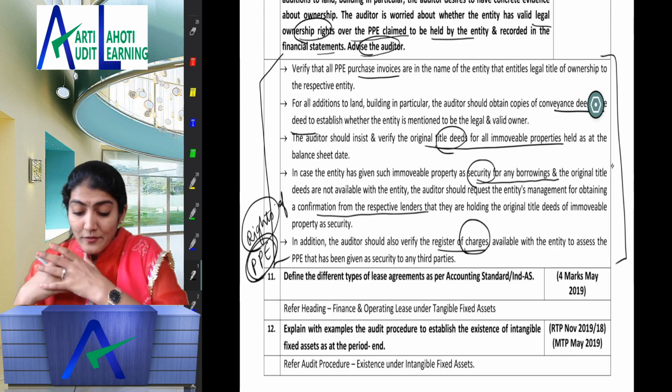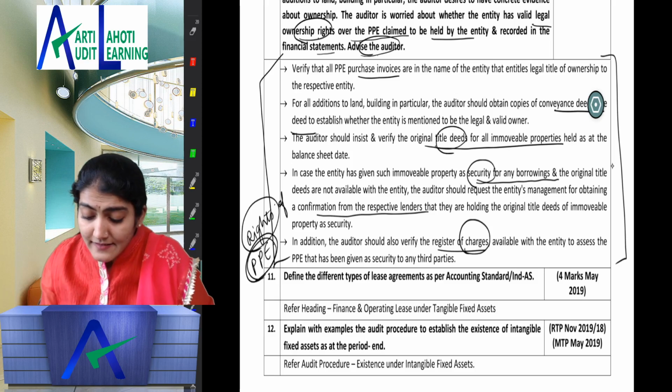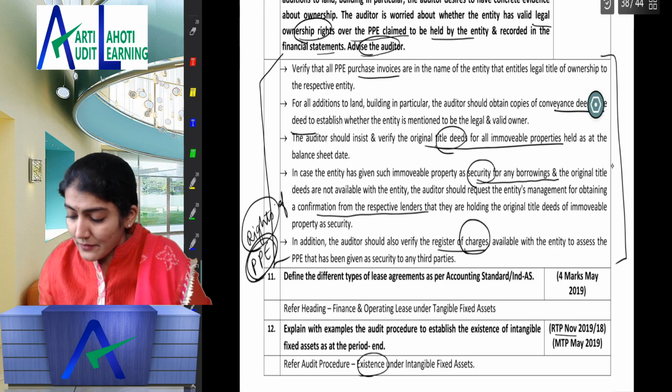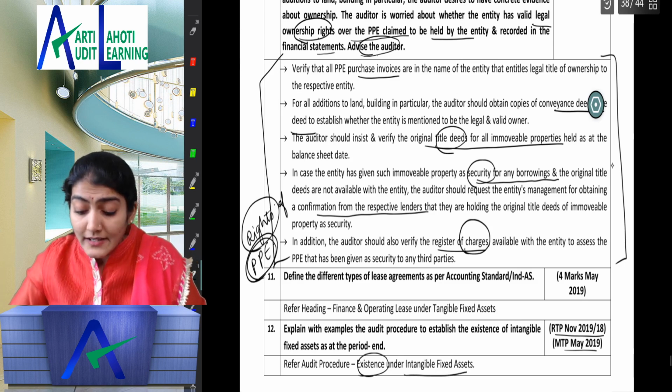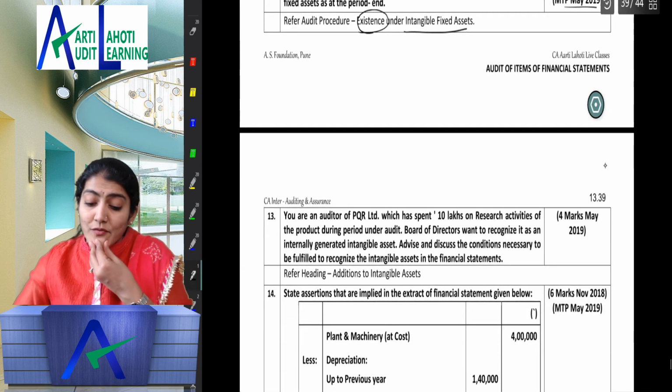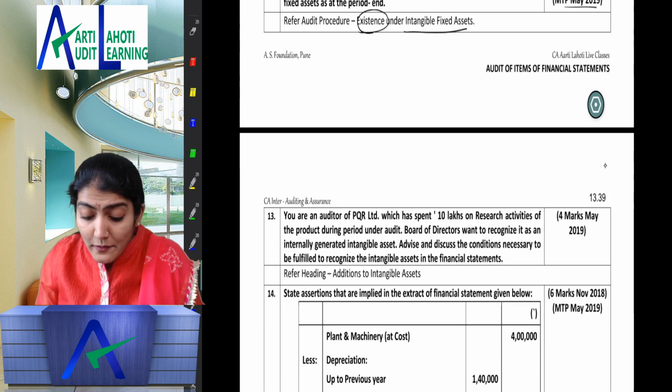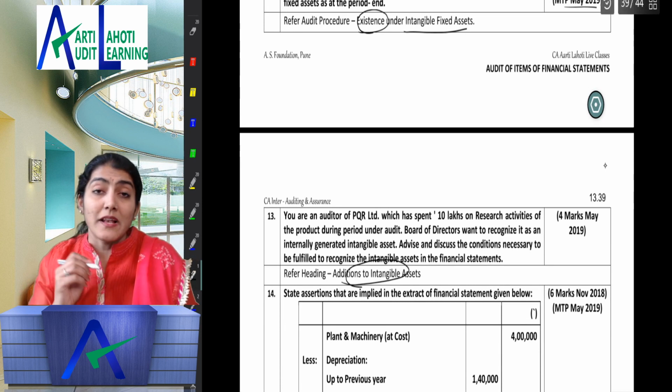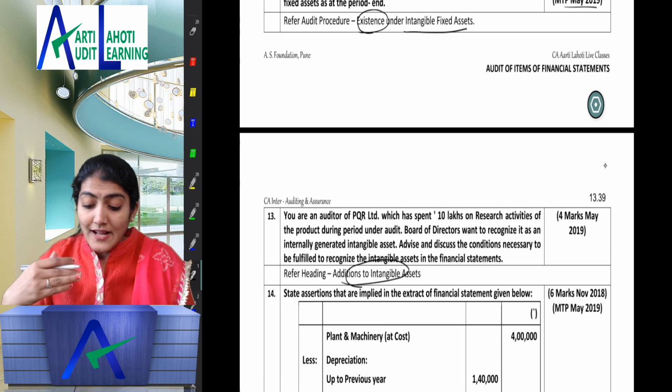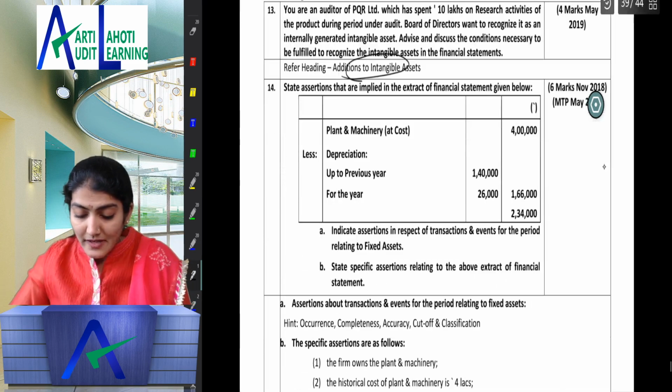Then different types of lease agreement, then existence under intangible fixed assets. See, look at the question in the RTP, MTP. What is it? The existence of the intangible fixed assets, so that is trademark, copyright. Then another question, the addition to intangible assets. So existence of intangible assets, addition to intangible assets.